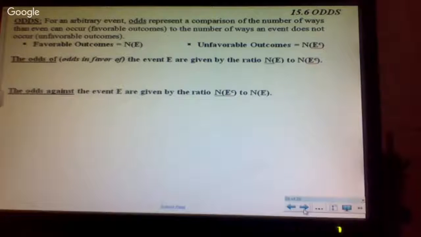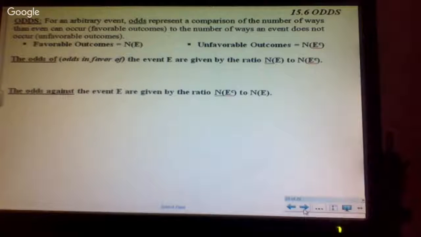Okay, the last thing we need to talk about are odds. Odds for and odds against. So, odds for are the favorable outcomes. For instance, what's the probability of rolling a 1? You said 1 out of 6. So you have 1 chance to get a 1, and how many chances to not? 5. So your odds are 1 to 5. You've got 1 chance to get it, 5 chances to not.